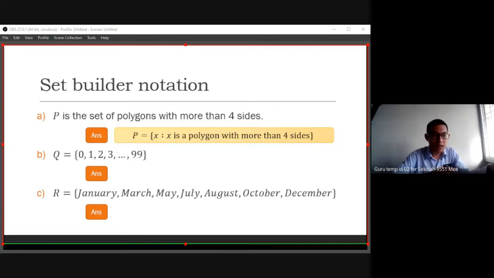So what is the common characteristic for 0, 1, 2, 3 until 99? How do you describe it? I don't know. Okay, never mind, I ask Injie.